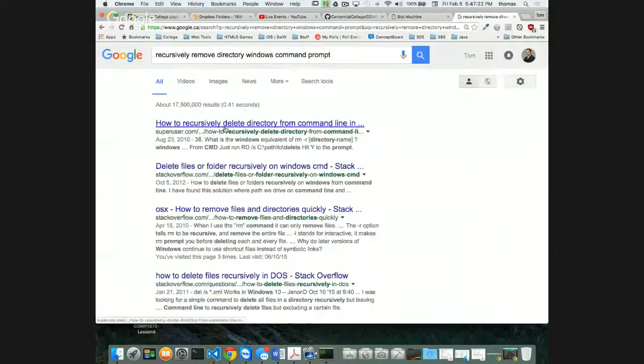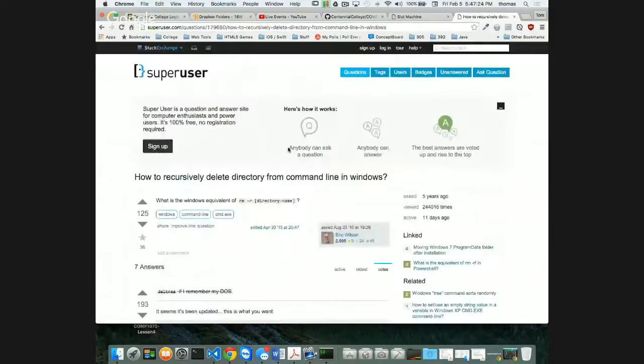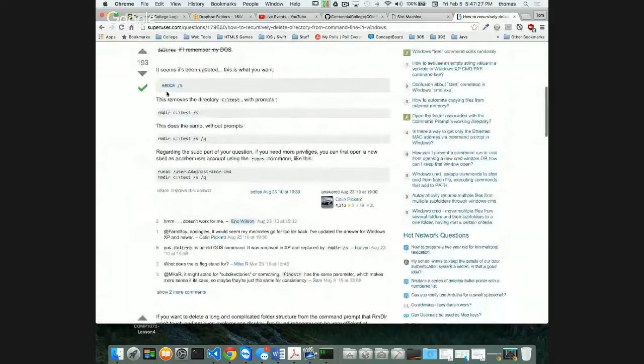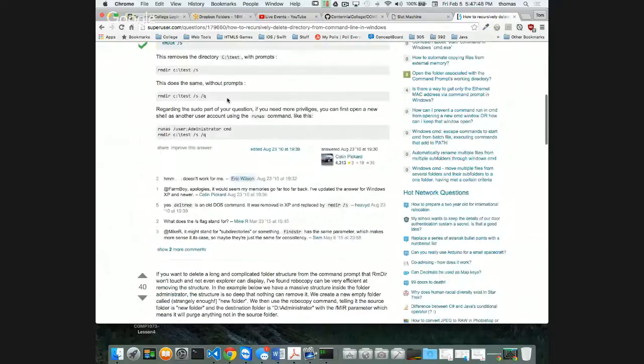And if you look at it, it says how to recursively delete directory for command line. And it gives you this little code here. It says rmdir /s, right? It says it removes the directory. Here it is, /s. So whatever the directory is called, /s just removes it. That's with prompts. Without prompts, it's /s /q. So quiet. Remove it quietly. That's how you do it in Windows. Okay, so if you're going to do it by the command line.